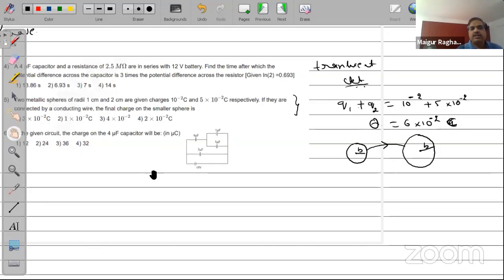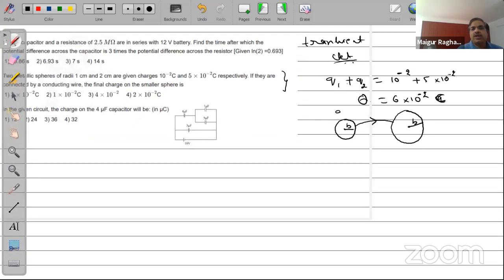Therefore, you can show that if the charge here is Q1 and the charge here is Q2, then Q1 by 4 pi epsilon naught A will be equal to Q2 by 4 pi epsilon naught B. Or in other words, Q1 by Q2 will be equal to A by B. So A by B is 1 by 2.